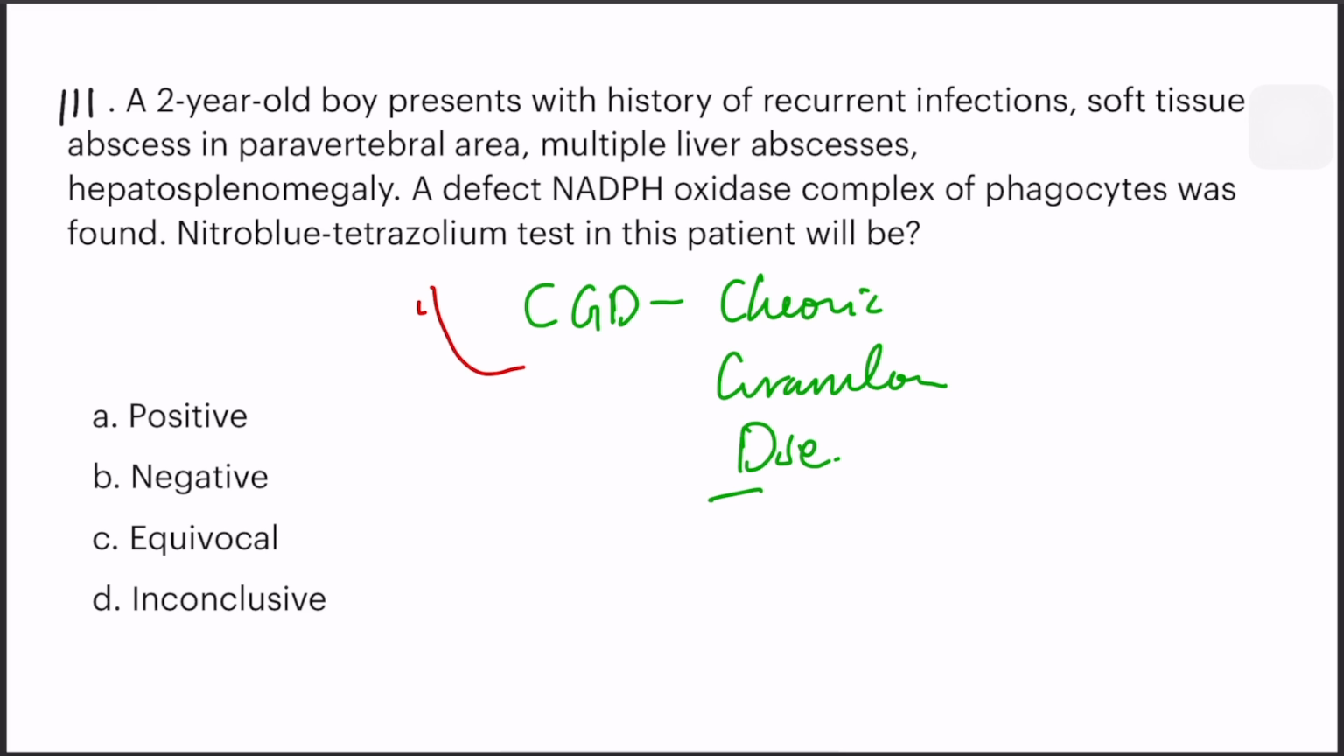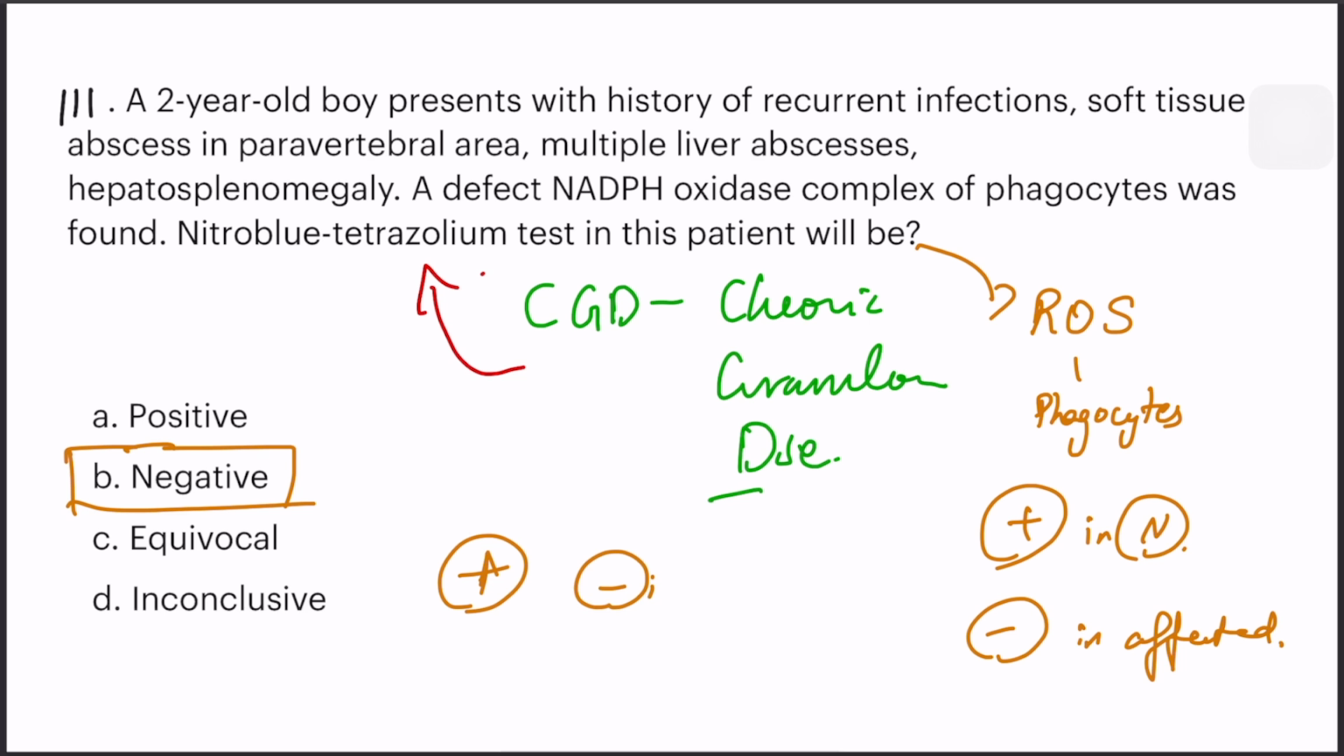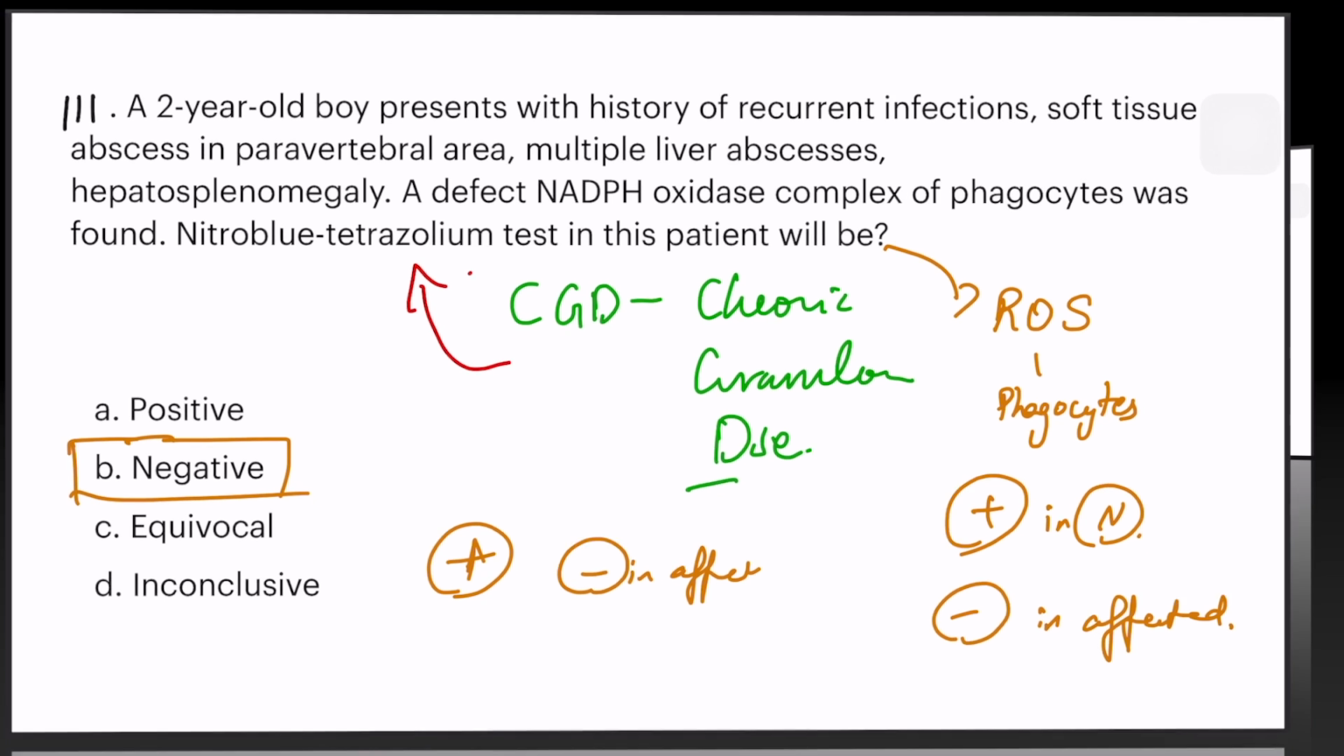So the test done here is the nitroblue tetrazolium test. The uniqueness in this test is it tests the reactive oxygen species generated by the phagocytes. If the phagocyte is normal and they generate ROS, the test will be positive. So it is positive in a normal patient, but in an affected patient it is negative. Since here there is a defect, the answer would be negative. The test is positive in normal people, negative in affected people. That is the tested point here.